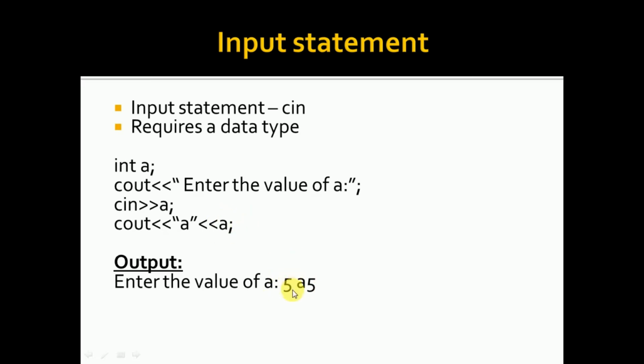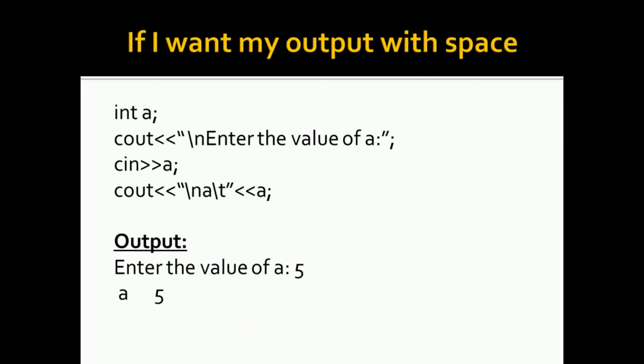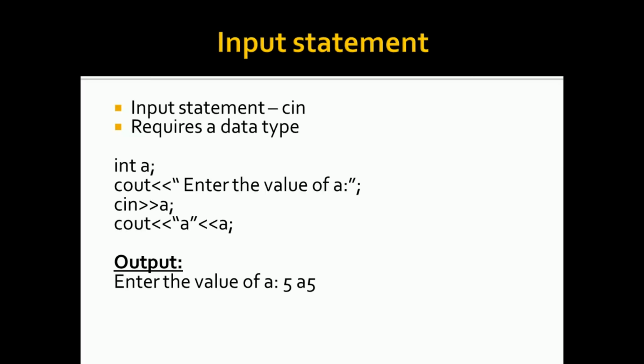A value I have typed as 5, so my output would be 5. That's all in C++. Any programming language will be easily understood using input and output statements. So now this would be my output. Fine. Now if I want my output with space, so in the previous example here you can observe